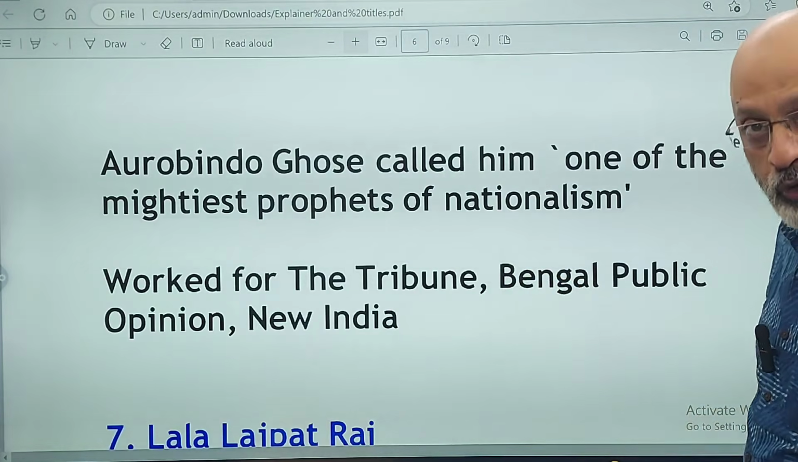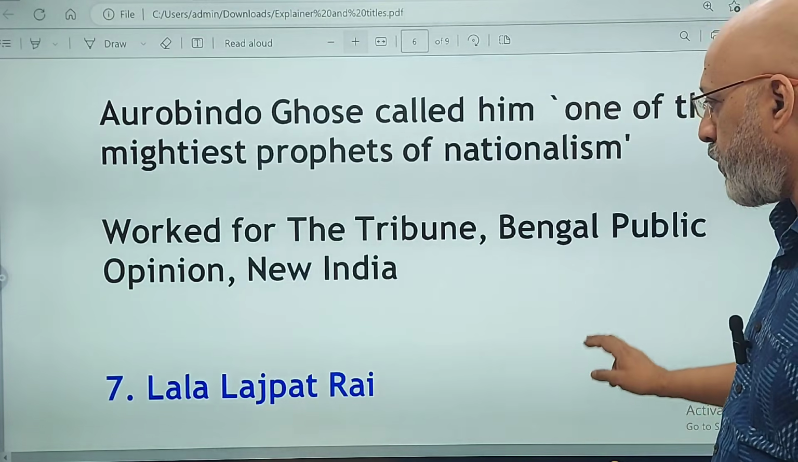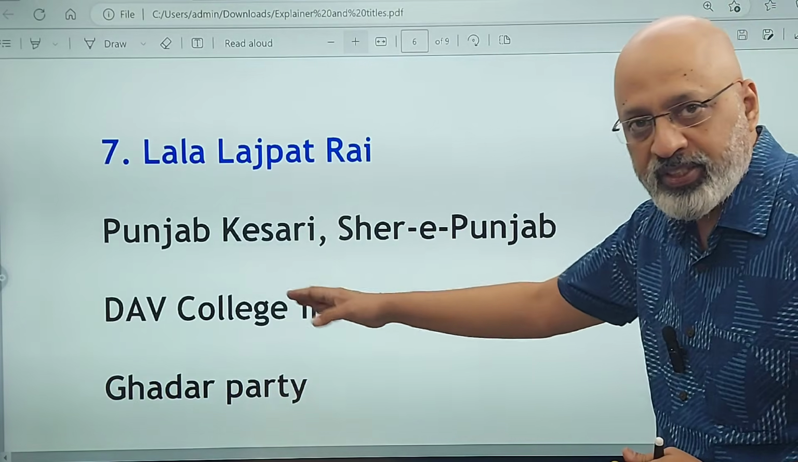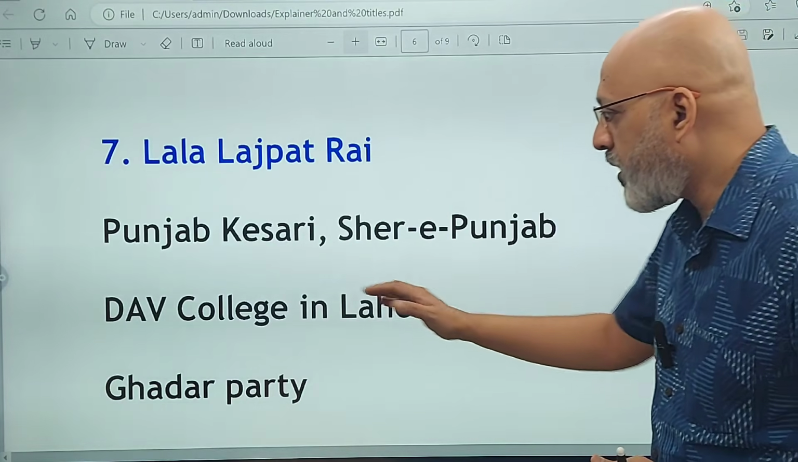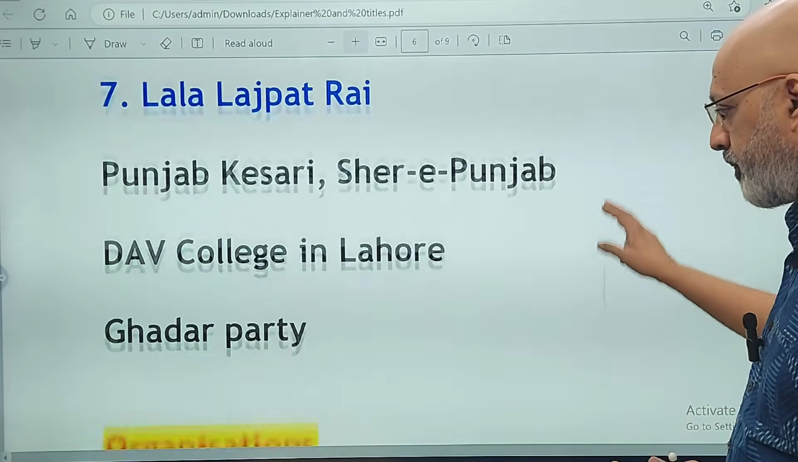He worked for the Tribune newspaper, which is published from Punjab, Bengal Public Opinion and New India. Then we come to Lala Lajpat Rai. He was known as the Punjab Kesari, also Sher-e-Punjab. He was associated with the DAV College in Lahore and the Ghadar Party.